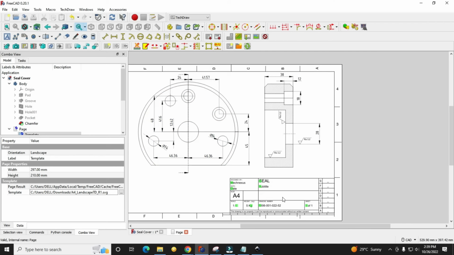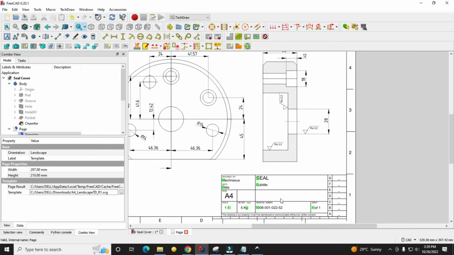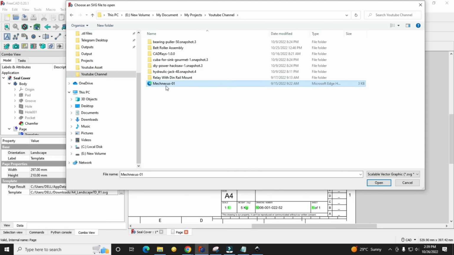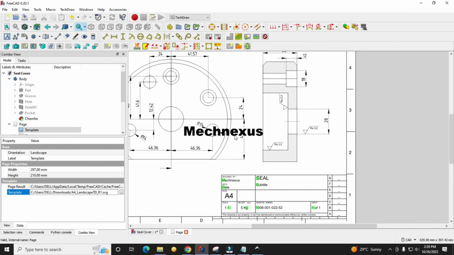Now the next part is to insert our logo here. I have the Mac Nexus logo in the form of SVG. In the TechDraw workbench, you will see the icon insert SVG symbol. So I will insert my SVG symbol. Here is my SVG file, and I will say OK. It has been loaded here.